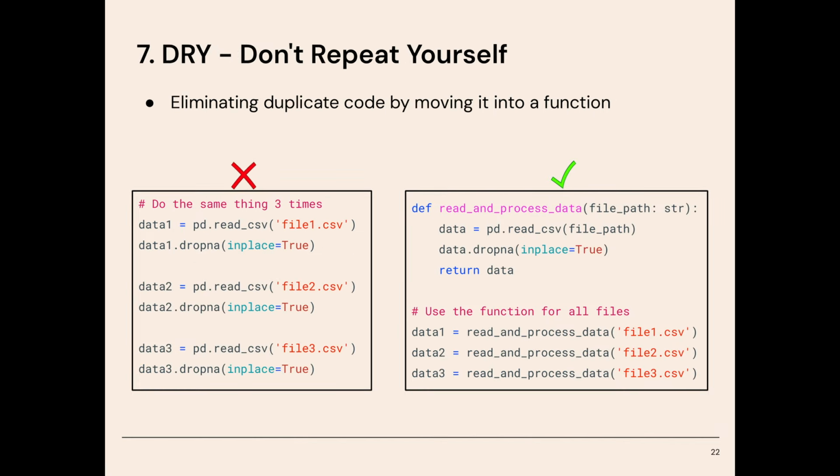Now, principle number 7 is DRY, which stands for don't repeat yourself. This principle is about eliminating duplicate code. If you find yourself writing the same thing more than once, it's probably time to create a function or reusable piece of code to make your life easier. So for example, if you're reading CSVs repeatedly, instead of using the same complex code every time, you can just make one function called, let's say, read and process data, and then use that every time.